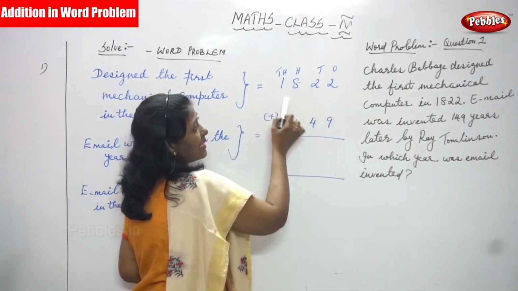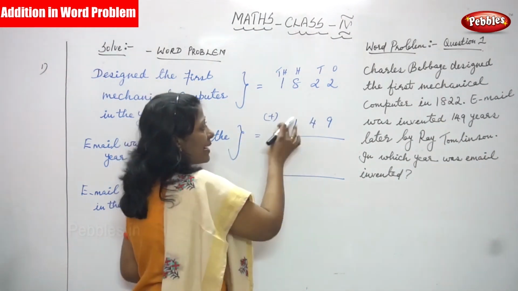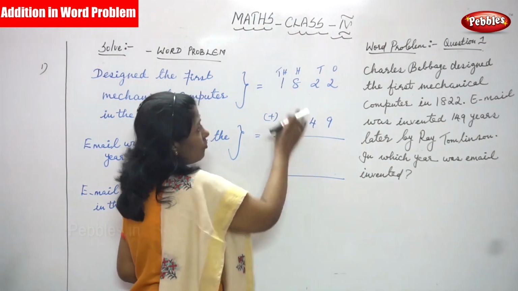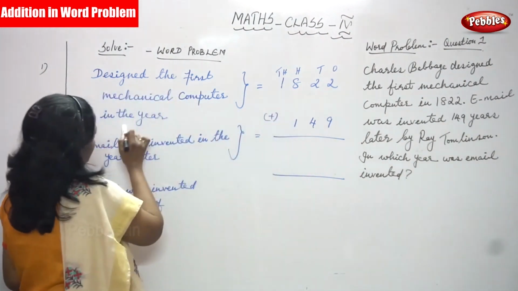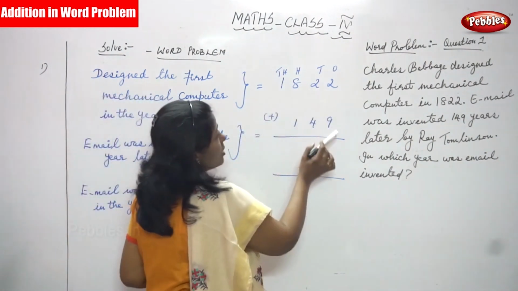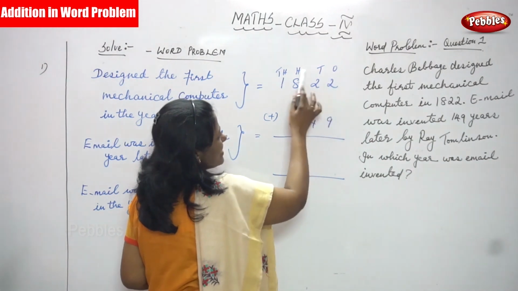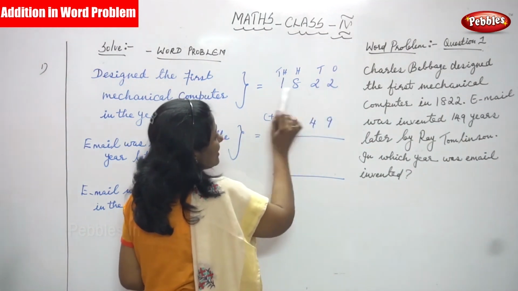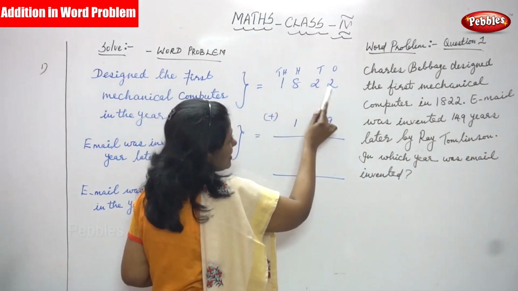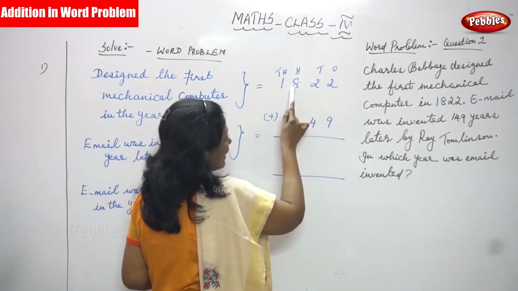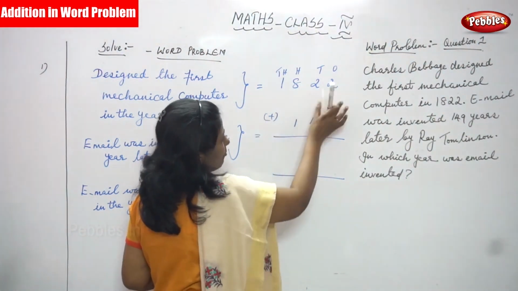So later means it is an addition. First we have to add to the year 1822. Write the place values first: ones, tens, hundreds, thousands. In 1822, 2 is in the ones place, 2 in the tens place, 8 in the hundreds place, and 1 in the thousands place. So you have to write 1822 like this.